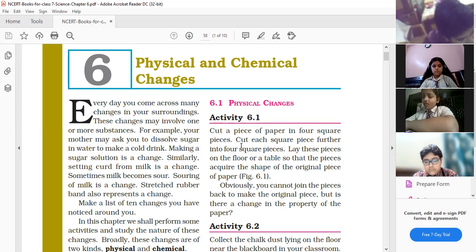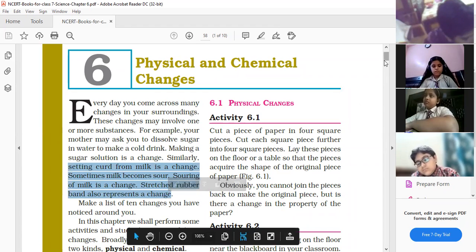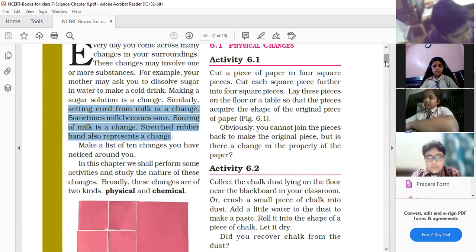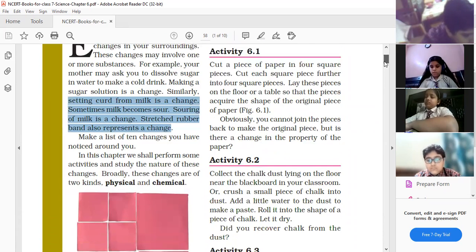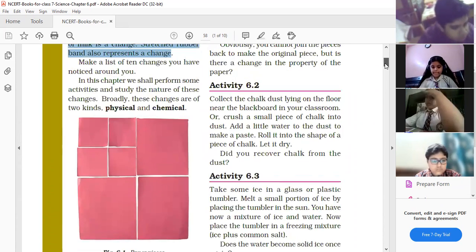Sometimes milk becomes sour. Souring of milk is a change. A stretched rubber band also represents a change. Make a list of 10 changes you have noticed around you. In this chapter, we shall perform some activities and study the nature of these changes broadly. These changes are of two kinds, physical and chemical.